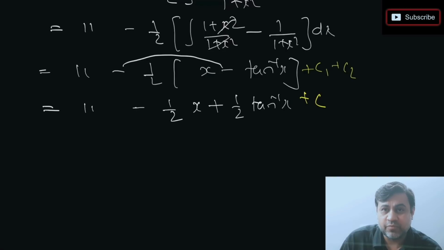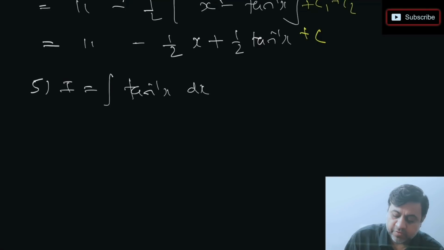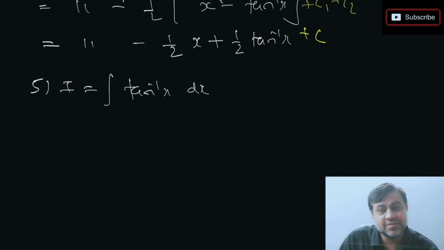So this was question number 4. First 4 questions, direct application of the formula. Okay? Question number 5 and 6 are alone function. Now let's take question number 5 first. Question number 5, we have to integrate tan inverse of x. See, the previous question was x into tan inverse of x. This is just tan inverse of x. That's why it's called alone function.